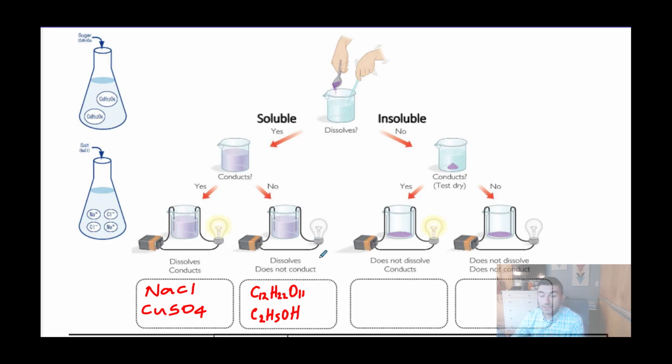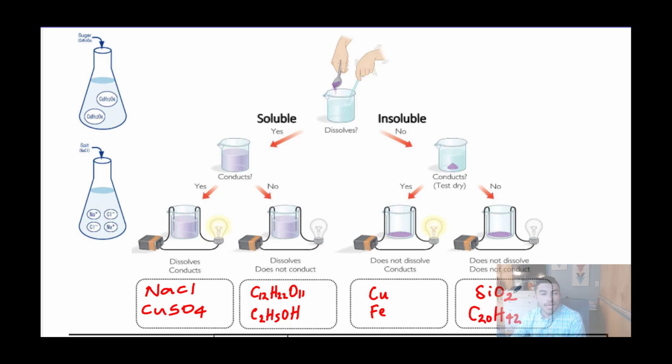The substances that did not dissolve, were insoluble, but conducted electricity had formulas such as Cu and Fe. Those that did not dissolve and did not conduct had formulas like SiO2 and, for example, C20H42.